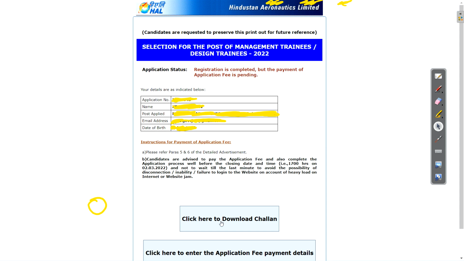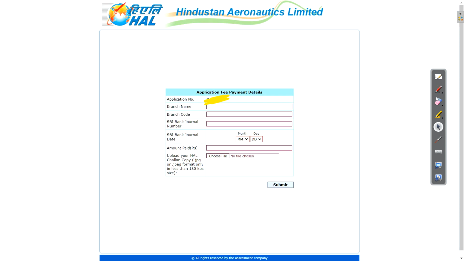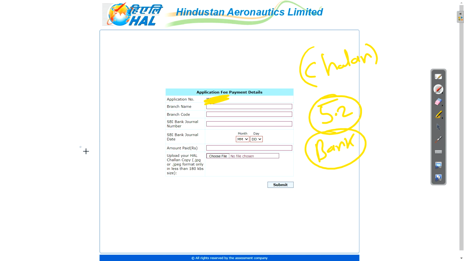Now just click on whether you want to pay through Challan or enter your online details. You can see here, you need to do Challan for this. For payment, online mode is not applicable. You can refer to point 5.2 in the notification, where they have given their bank account number. So just go to the bank, and in the previous screen, as you saw, there is the Challan option. Just select that Challan option, then you will get the Challan.